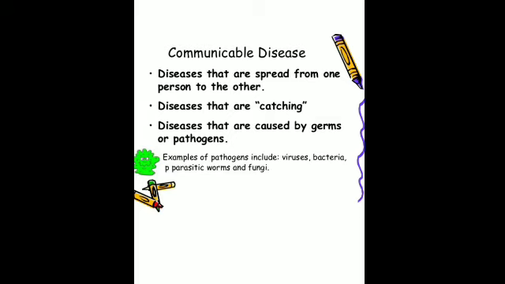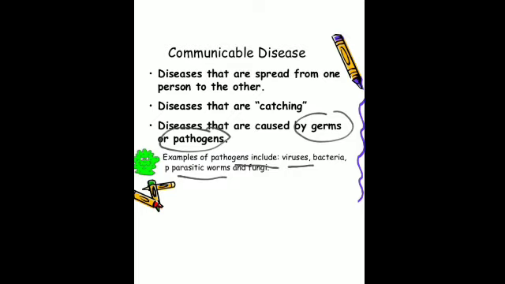So the diseases that are spread from a diseased person to a healthy person are called communicable diseases or infectious diseases. And the disease causing organisms are called pathogens or germs. Is that clear? And these pathogens include what? They include microorganisms like viruses, bacteria, parasitic worms, and fungi. Is that clear? So diseases that are spread from one person to the other are called communicable diseases.